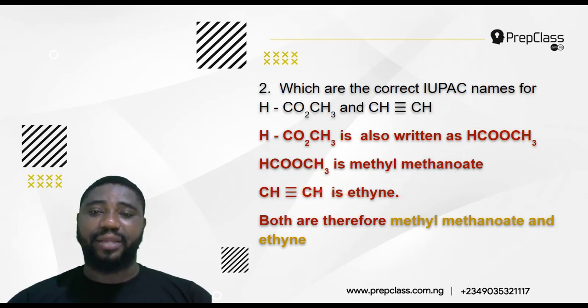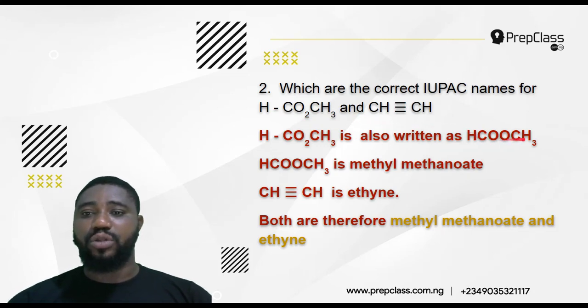This one is ethyne. Triple bond, 2 atoms of hydrogen, 2 atoms of carbon with a triple bond is ethyne. 2 atoms of carbon, triple bond, ethyne; double bond, ethene; single bond, ethane. So this is triple bond, this is ethyne.